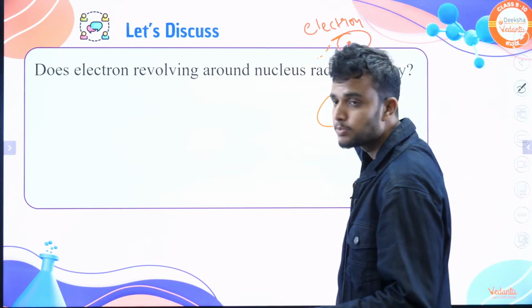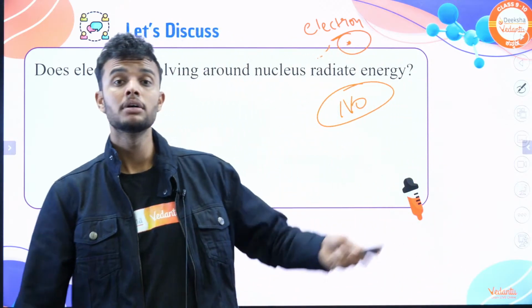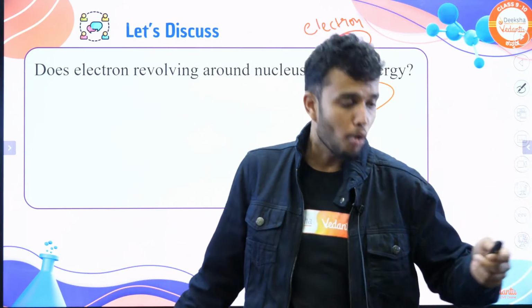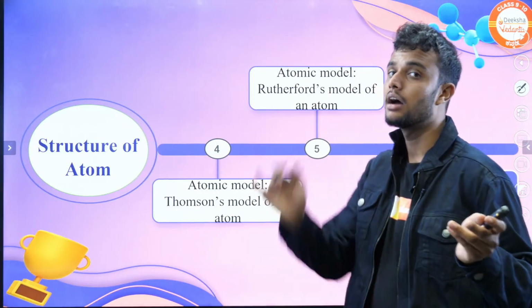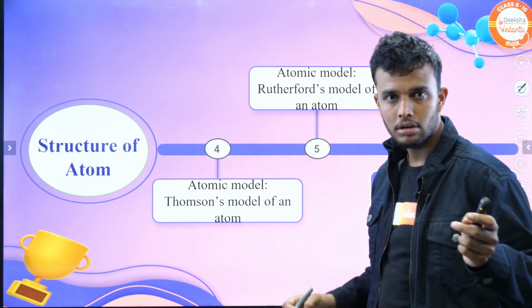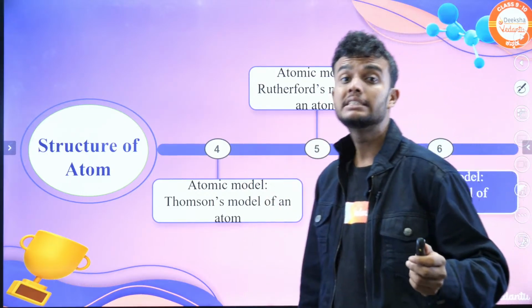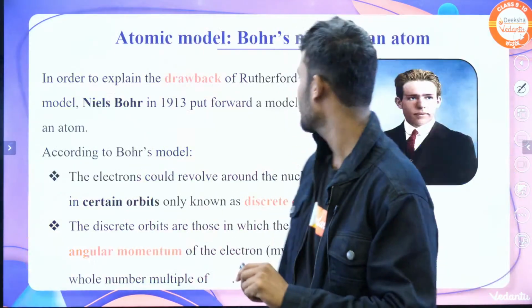Because to overcome this problem, the new scientist named Bohr came. Bohr proposed a new atomic model called the Bohr atomic model. In this model, he explained the position of an electron, the revolving of an electron, and also the stability of an atom. The main point is that it explains the stability of an atom.